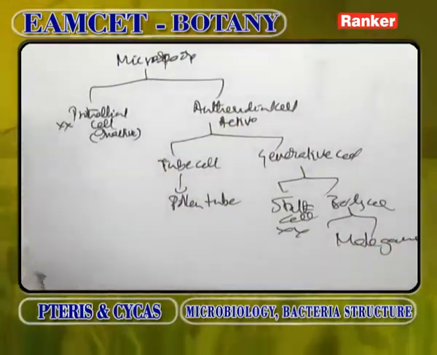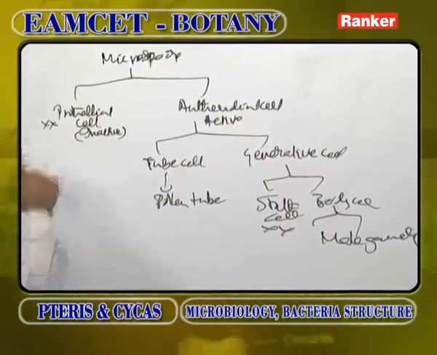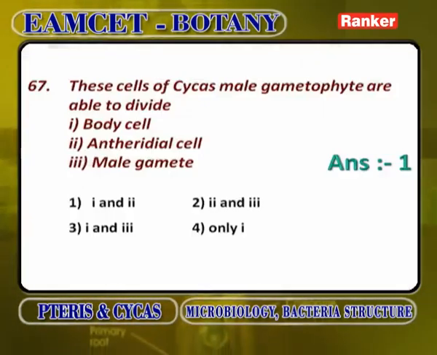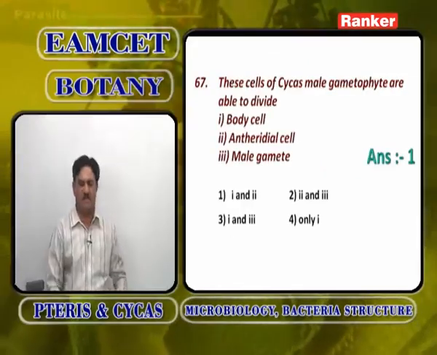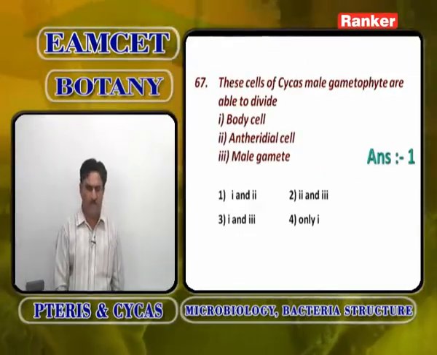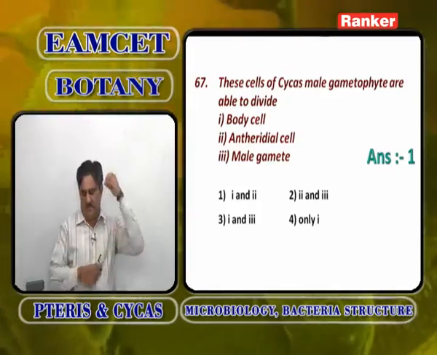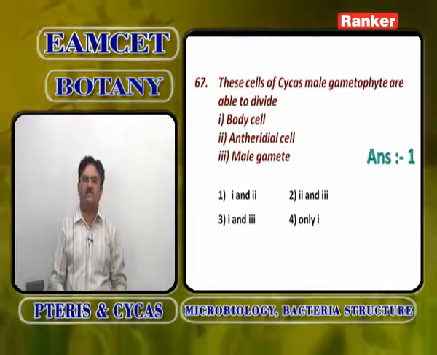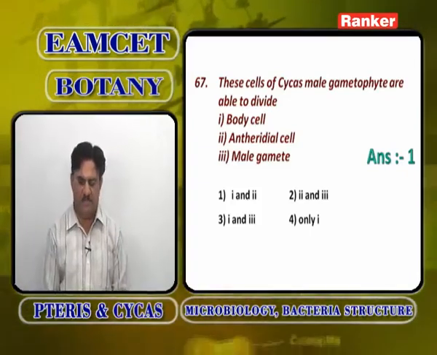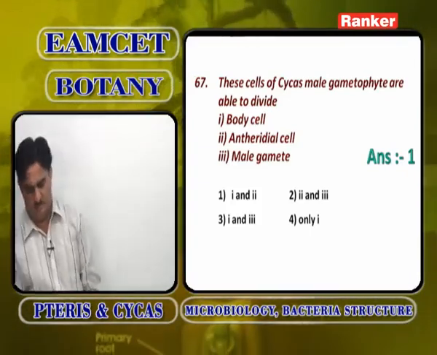So, which cells are dividing and which are not dividing, you can see in tabular form. Microspore, the pollen grain, produces different types of cells by 4 mitotic divisions. So, here the cells of the Cycas male gametophyte which are able to divide are body cell and antheridial cell. Male gamete is formed by the division of body cell, so it does not show any type of division. So, answer is 1 and 2.